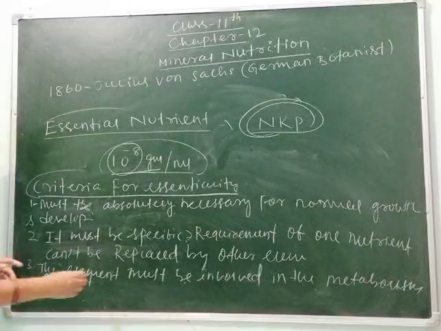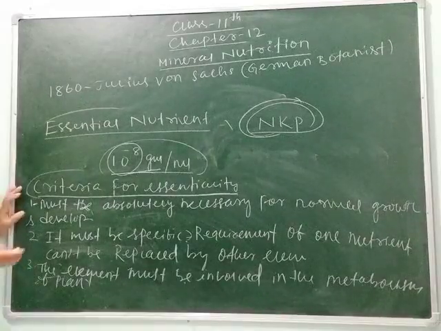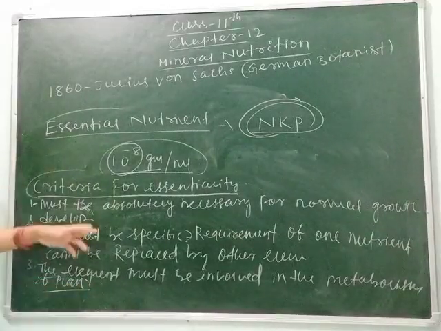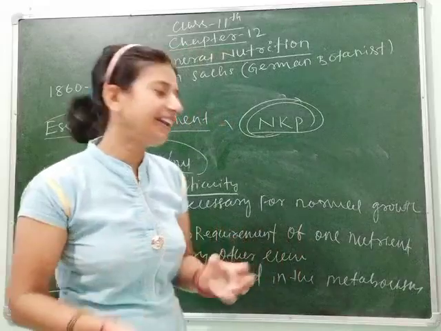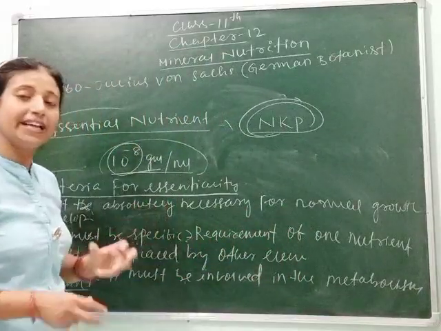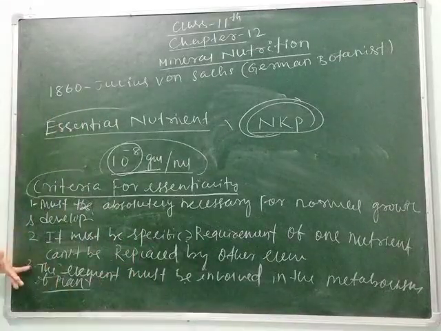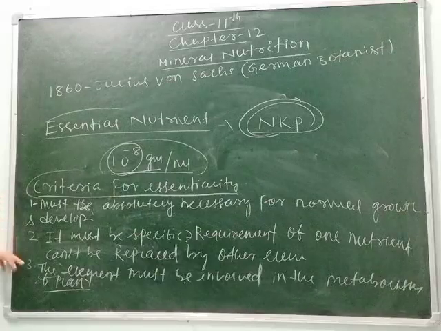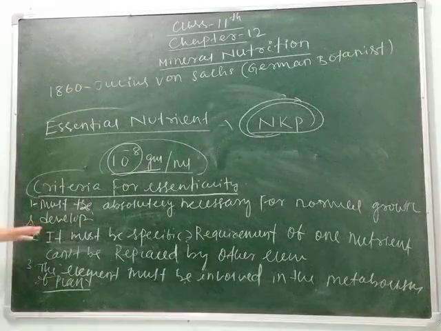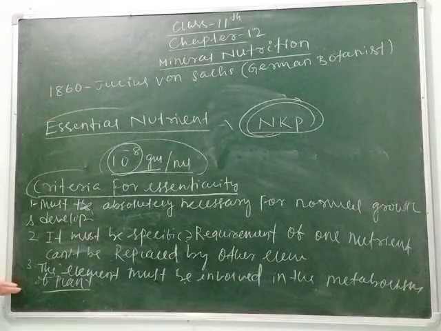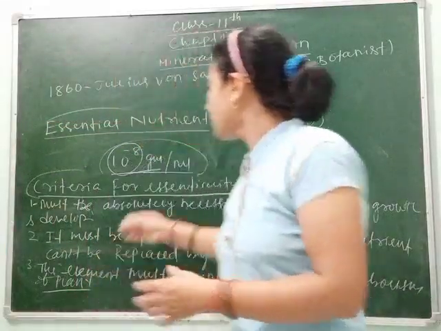This is the third criteria. What do you mean by metabolic requirement of the plant? Metabolic requirement means plants also produce protein, amino acids, DNA, RNA, and chromosomes are also present in plants. So for their repairing, for their formation, they also do different metabolic activities. Then the element which is taken by the plant must be involved directly in the process of metabolism of the plant. Clear, students?